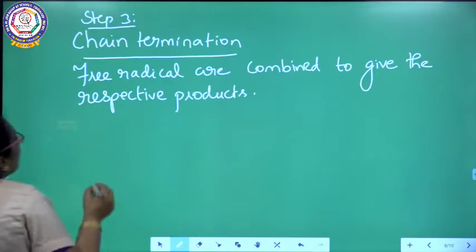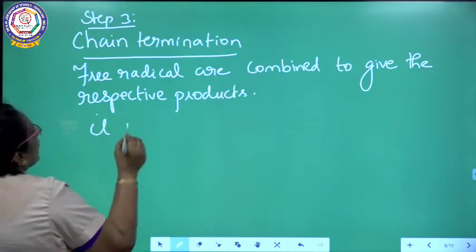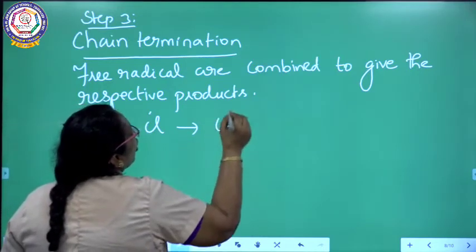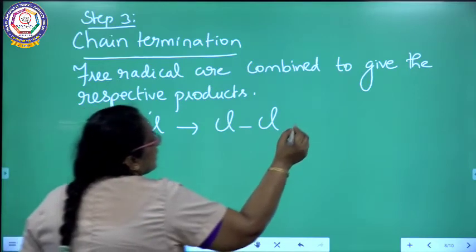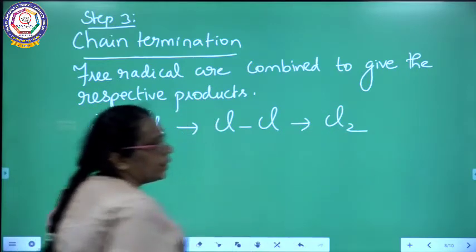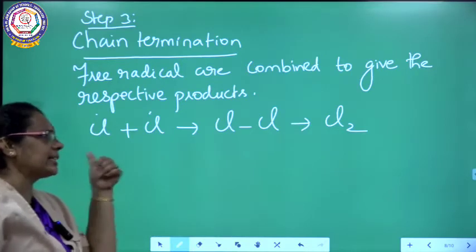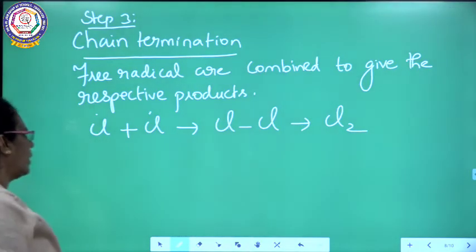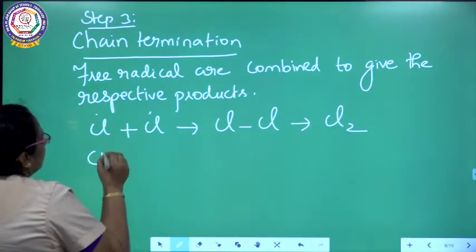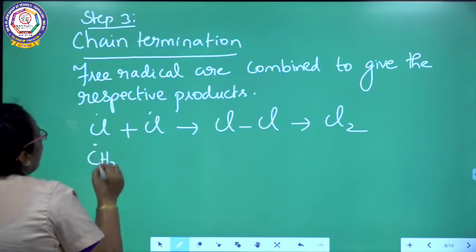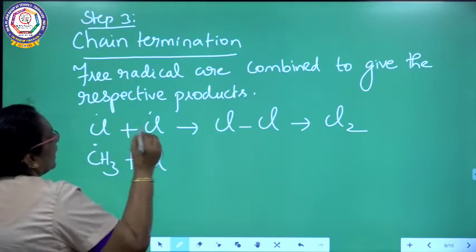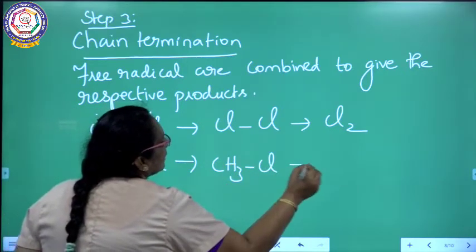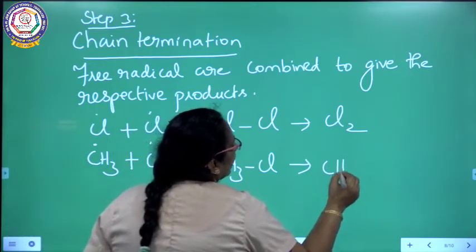For example, chlorine free radical plus chlorine free radical. How can you write this? Chlorine bond chlorine, which is otherwise called chlorine gas, Cl2. So two chlorine free radicals are combining. I am getting Cl bond Cl, which is actually chlorine. Similarly, methyl free radical plus chlorine free radical combines to give CH3Cl, which is nothing but methyl chloride.